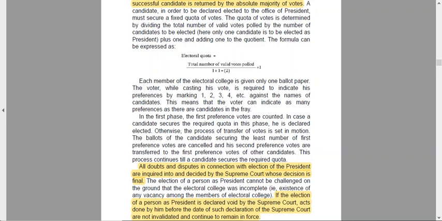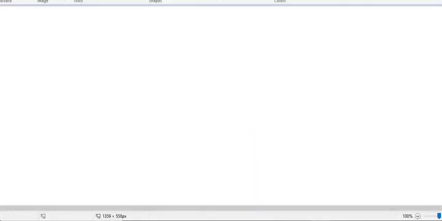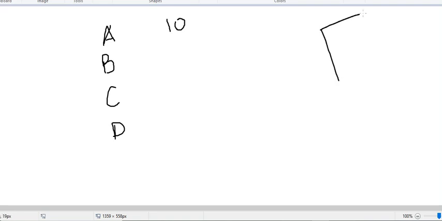Are you getting me? I'll show you. Supposedly, you have A, B, C and D, and suppose this is your ballot paper.